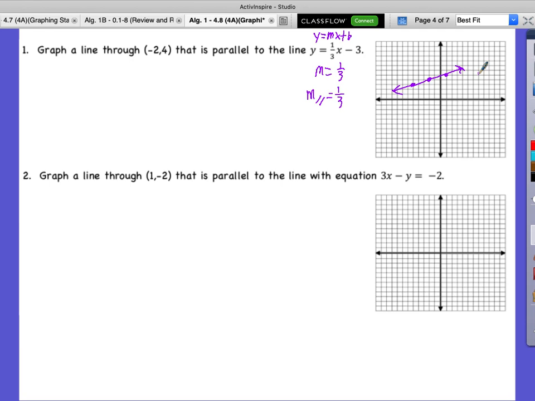Okay? So even though we're not given the slope, we know we can find it. Because it's parallel to this line, and the slope of this line is 1/3, it's already in slope-intercept form. And parallel lines have to have the same slope, we just talked about that. So our new line will have a slope of 1/3. It goes through the point (-2, 4), that's our starting point, and we use the slope to go from there.